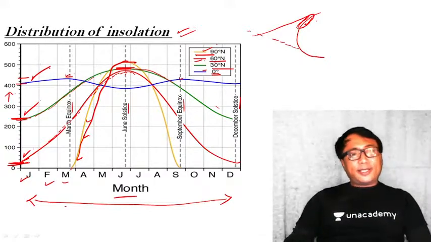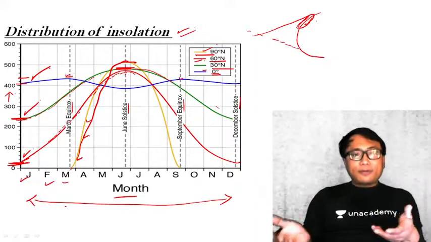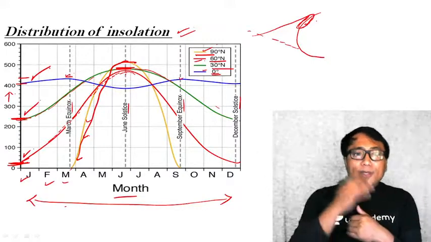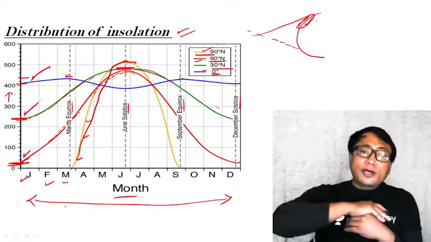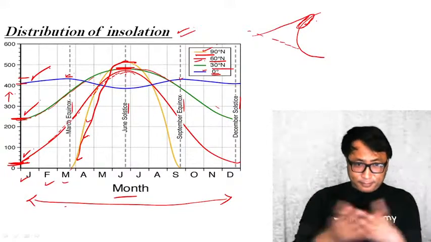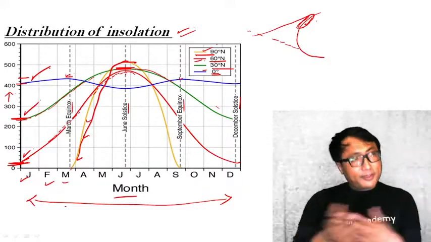Clear? See, in the equatorial region, daytime is almost 12 hours and nighttime is 12 hours, approximately. But in the polar region, in the summer, for months and months there won't be any night. There won't be any dark. Months and months, there will be light. And during winter, months and months, there will be darkness.